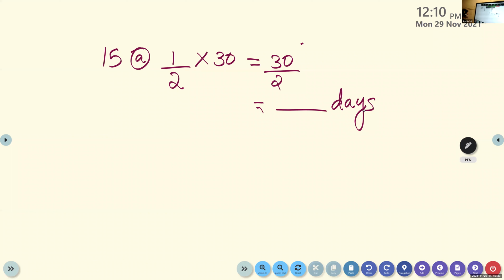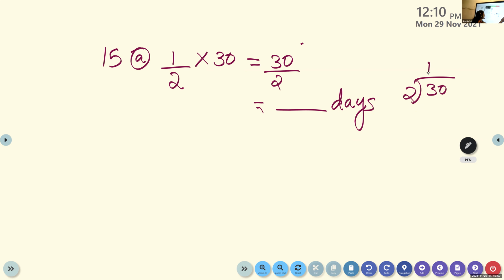30 divided by 2. Very simple one. Division by 2. Please wait, Aiden. 30 divided by 2. 10. Who got 10? Ma'am, 15.